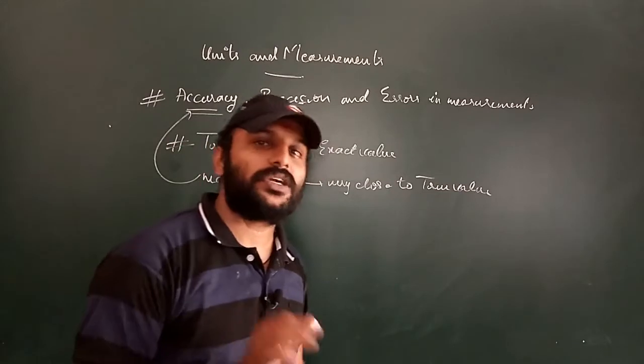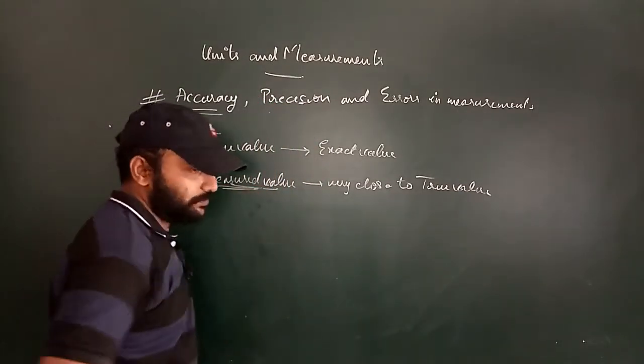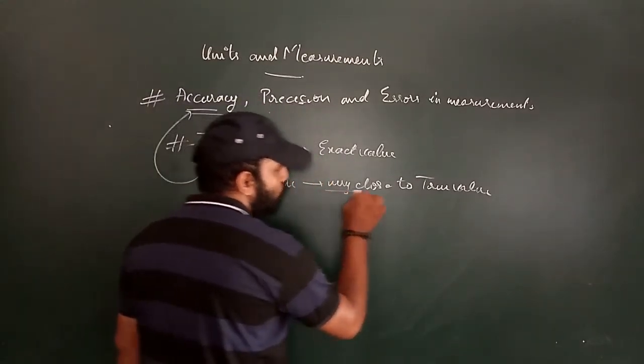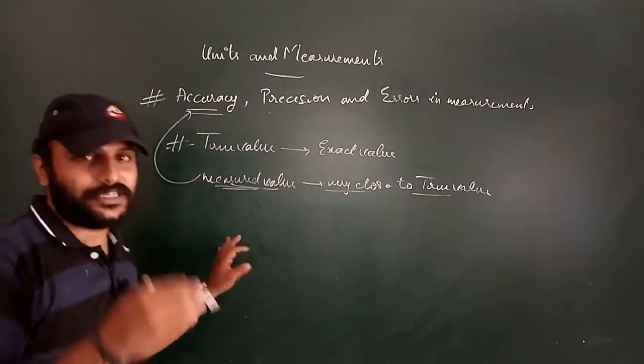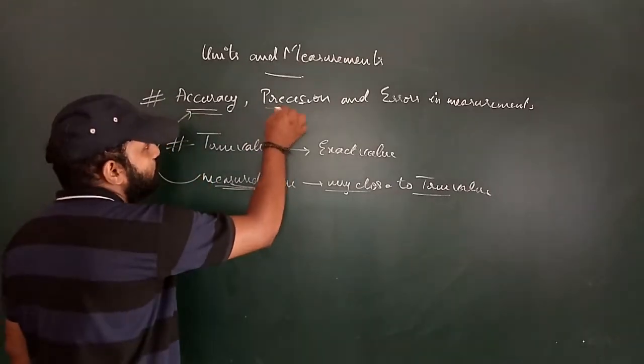Understood what is accuracy? Accuracy is nothing but, whatever measurement you are doing, if the measured value is very close to the true value, then you can say that it is an accurate measurement. Understood? Accuracy. Next one is precision.